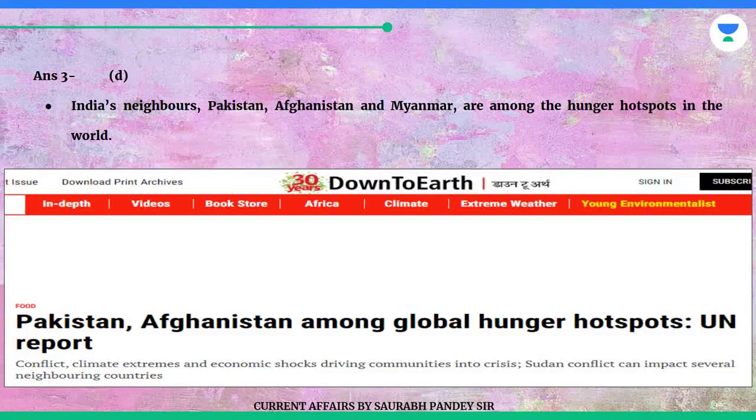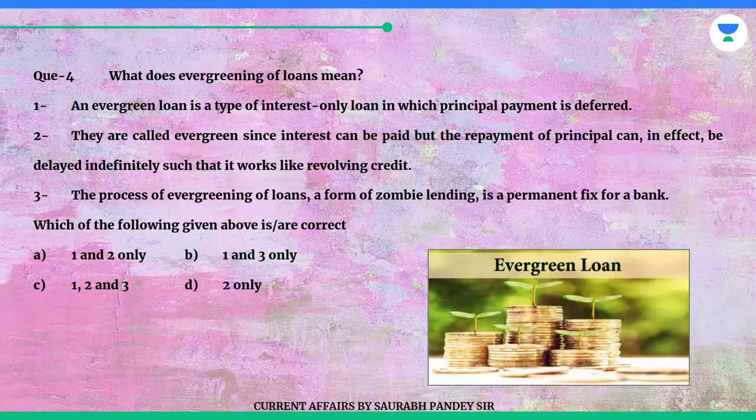Answer is D. India's neighbors, Pakistan, Afghanistan, and Myanmar, are among the hunger hotspots in the world. Question 4. What does the evergreening of loans mean? 1. An evergreen loan is a type of interest-only loan in which the principal payment is deferred. 2. They are called evergreen since interest can be paid, but the repayment of principal can, in effect, be delayed indefinitely such that it works like revolving credit.